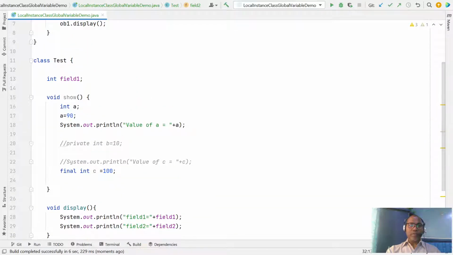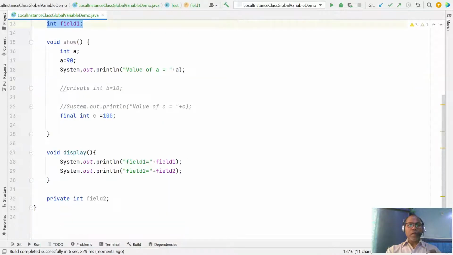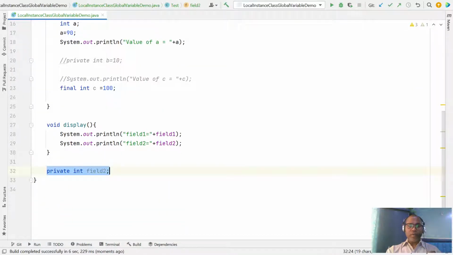Inside a class, anywhere you can declare a variable with public, private, protected, all modifiers, and all are instance variables. And each object has its own copy of an instance variable.